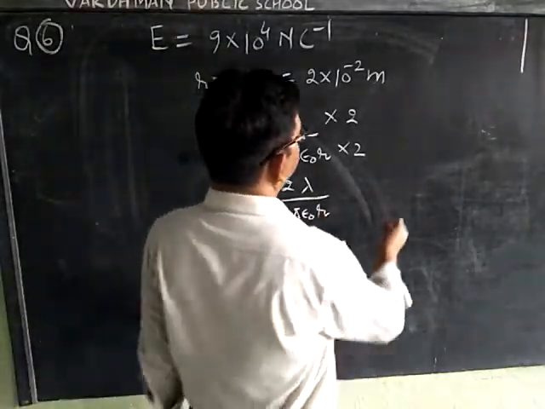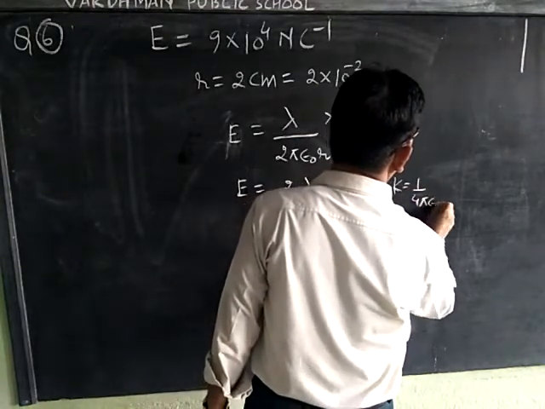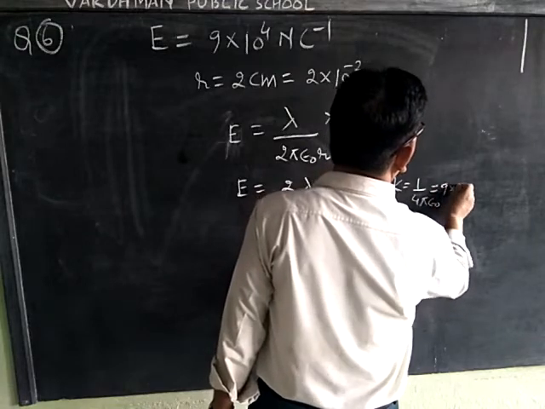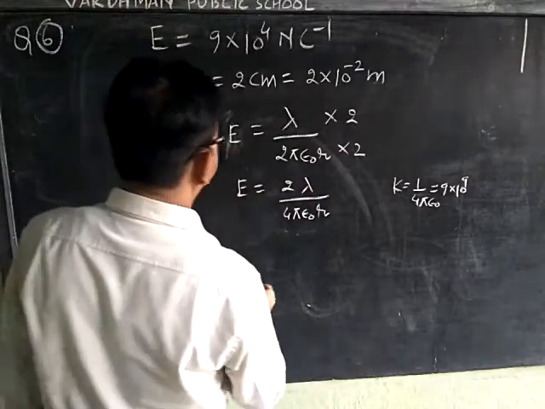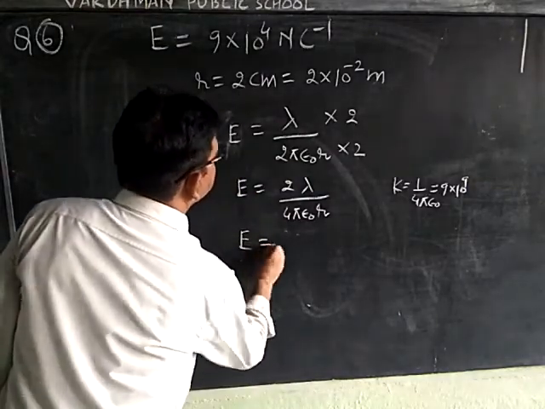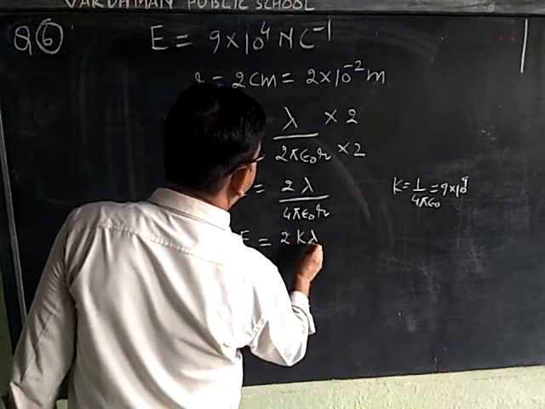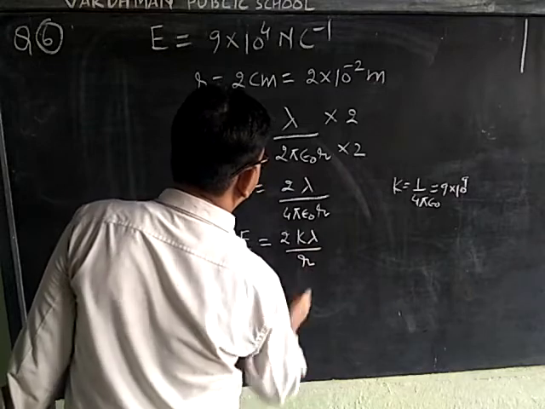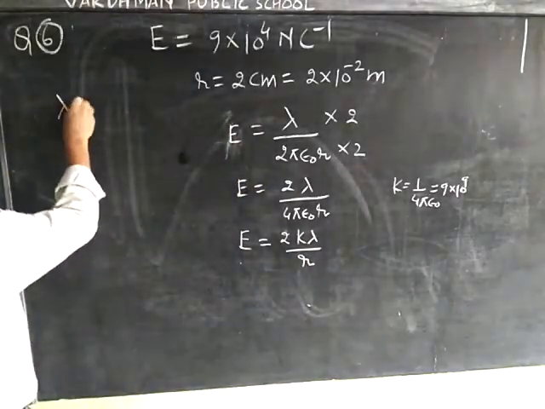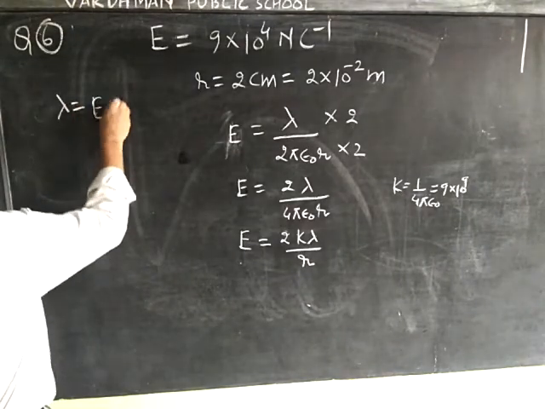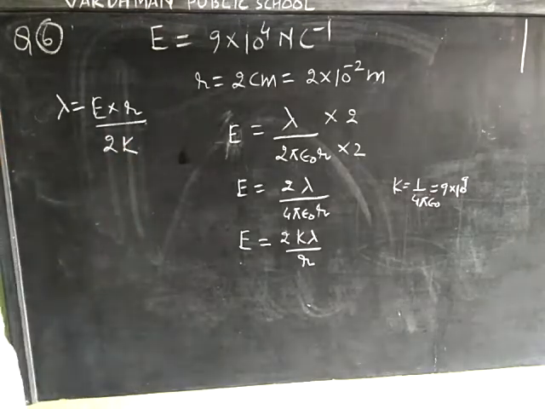Now we know k is equal to 1 upon 4 pi epsilon 0 and its value is 9 into 10 power 9. Thus we can write E is equal to 2k lambda upon r. Then lambda is equal to E into r upon 2k.